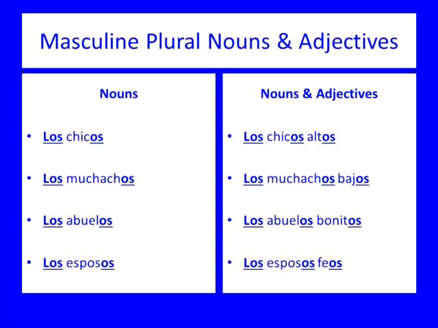For example, if you look at los abuelos, yes, we know that los abuelos means the grandfathers, but it also means the grandparents. Los abuelos will stand in place for grandfathers and grandmothers if need be. It depends how you use it. Los muchachos is the same. If you say los muchachos, that can stand in place for the teenage and older girls and boys. Los chicos, same thing. The little girls and boys.